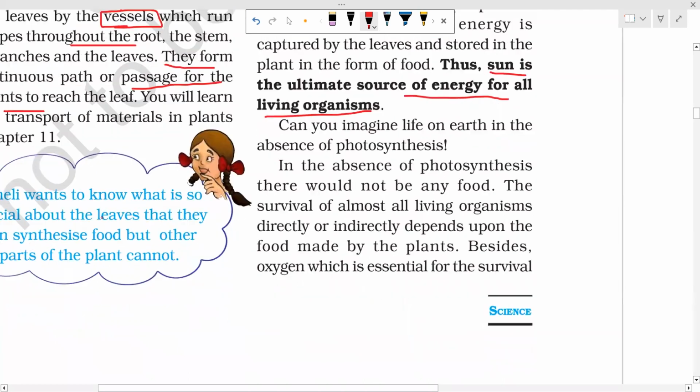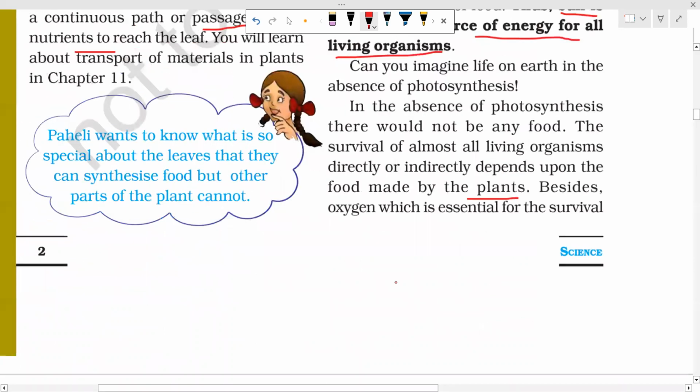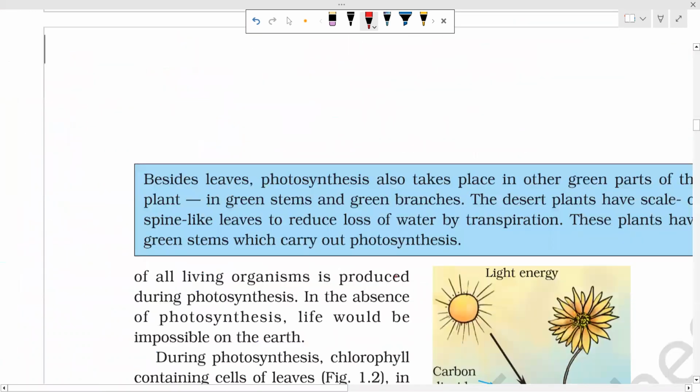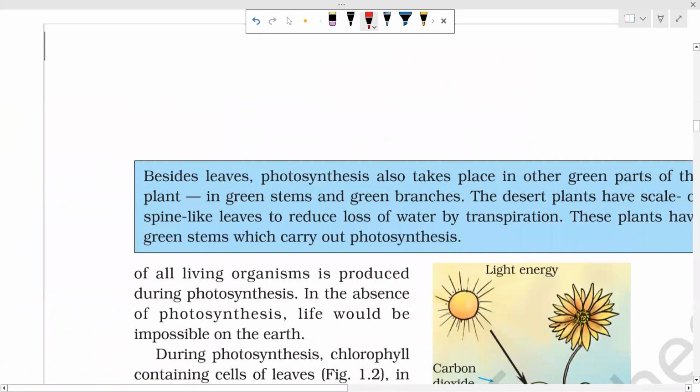Same thing is given here. In the absence of photosynthesis, there would not be any food. The survival of almost all living organisms depends on the food made by the plants. Besides, oxygen, which is essential for survival of all living organisms, is produced by photosynthesis. In the absence of photosynthesis, life would be impossible on Earth.